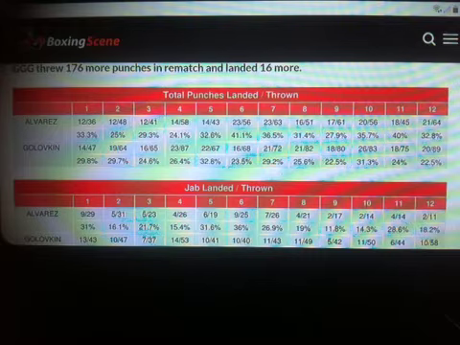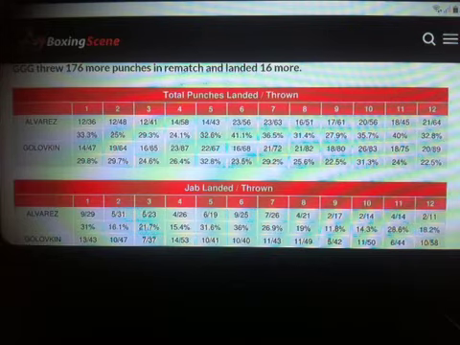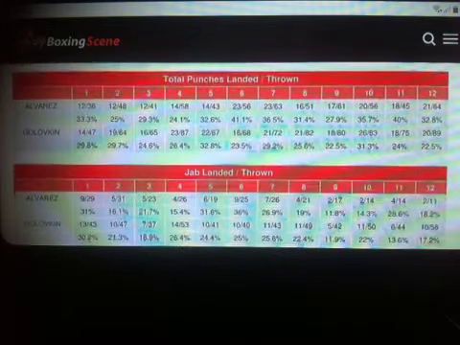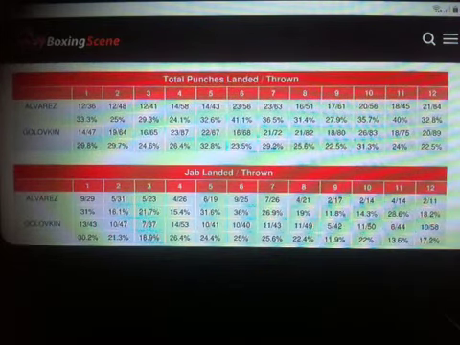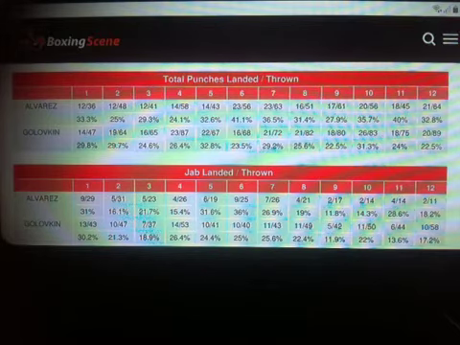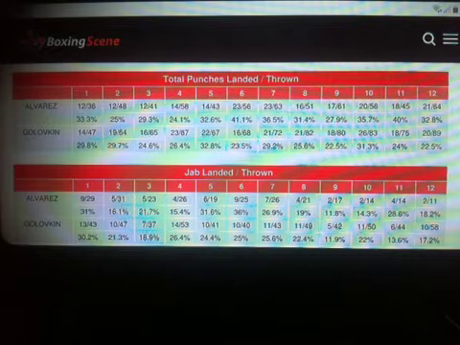Only in rounds 11, 7, and 6 was Canelo able to outland Gennady Golovkin, which shows that Derevyanchenko actually did better than Canelo in terms of making the fight more even in terms of punches landed.